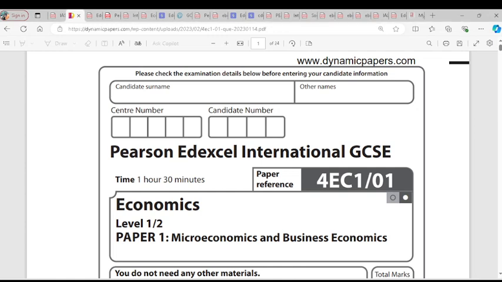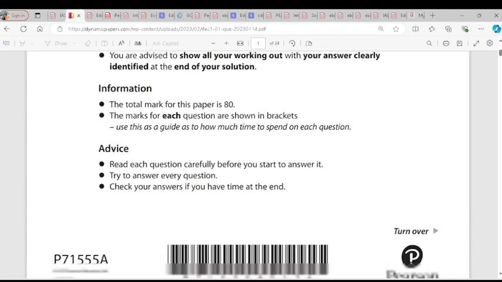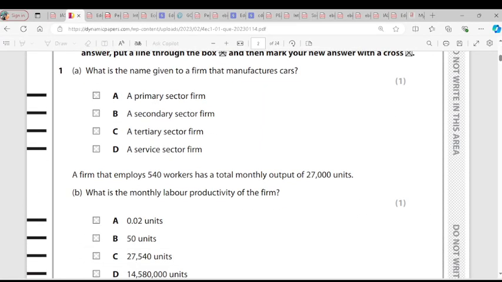So we go to business economics paper 1 for January 2023. What is the name given to a firm that manufactures cars? That's manufacturing sector. It's in the secondary sector.